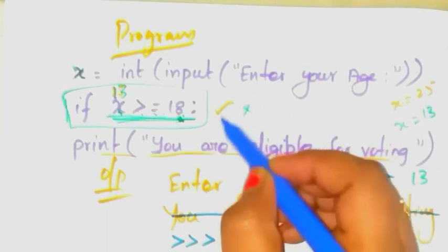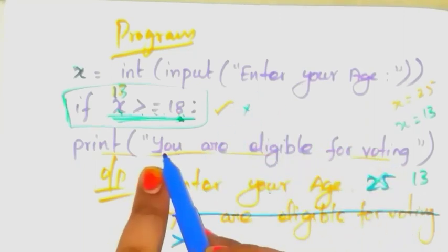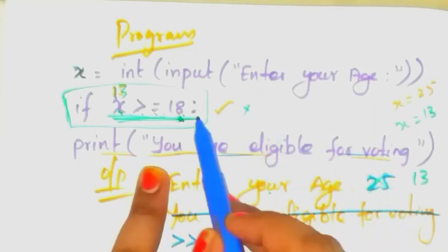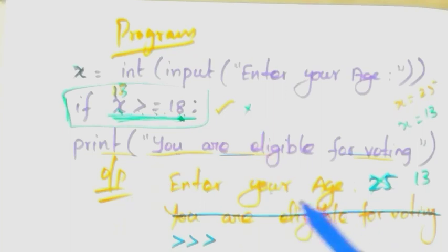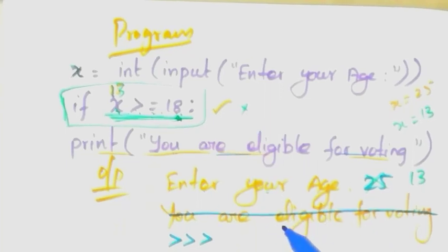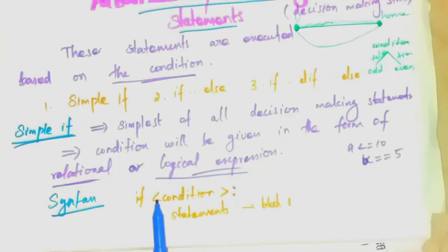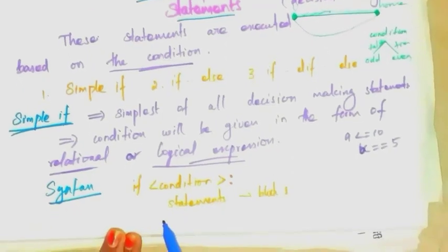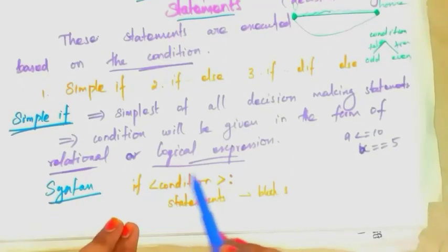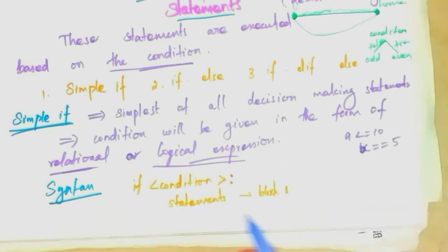Now, if this condition is true, then the statement will be executed. If the condition is false, no output will be printed on the output screen, because here only the if part is given, and the else part is not given. So if the condition is true, you execute the statements. Otherwise, no output will be printed.